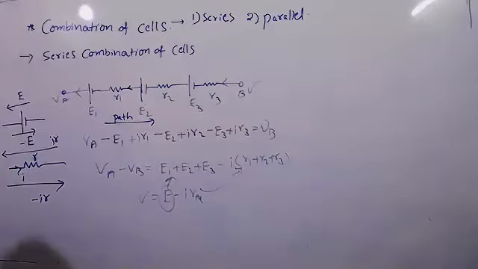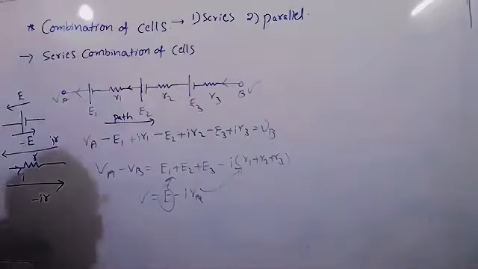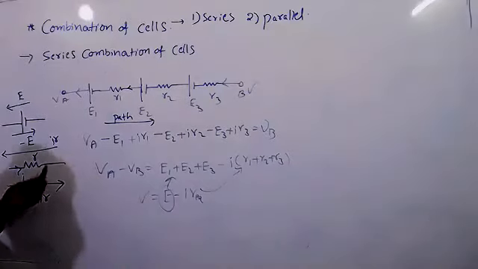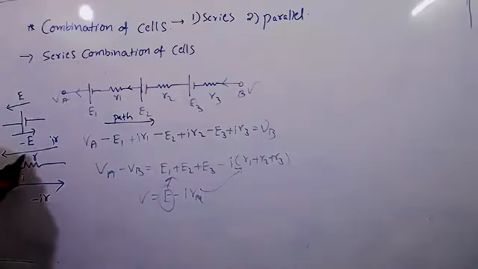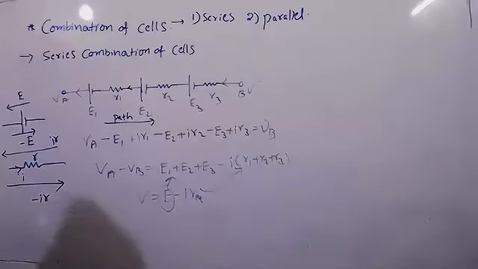Kushi? Yes, sir. Did you understand that? Yes, sir. Through the resistor, when you are going along the direction of the current, then potential drop you have to give negative. Opposite to the current when you are going, then you have to give potential drop positive. Sign convention is very important, then only you can solve the problems.